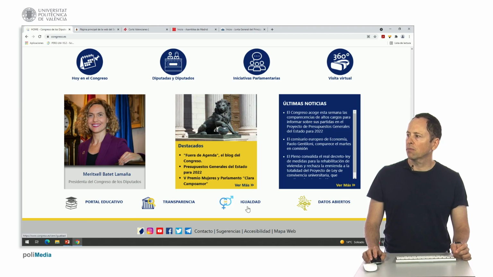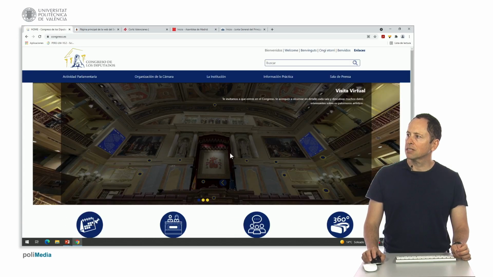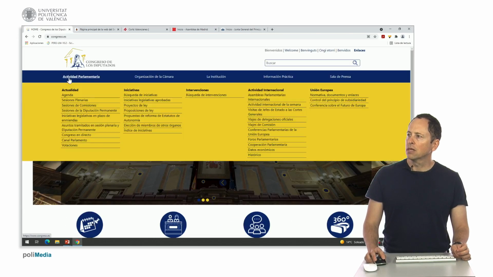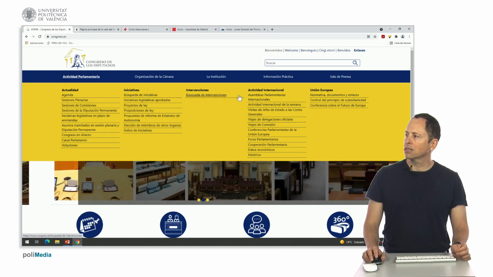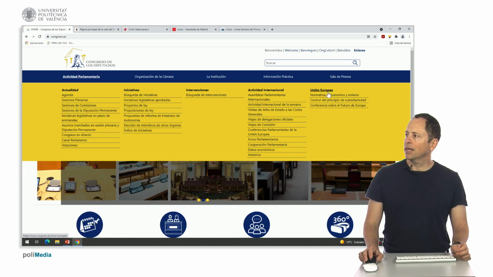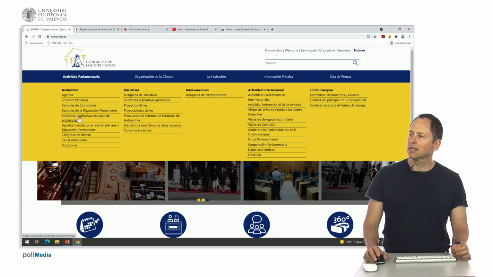Now let's explore the comprehensive top menu. Let's go to parliamentary activity. Here we have current events, initiatives, interventions, international and European Union activities, as well as regulations. Here, for instance, we can see legislative initiatives, the live stream of Congress, a video channel of the Parliament. Then we have information about deputies, well, bills, proposals.